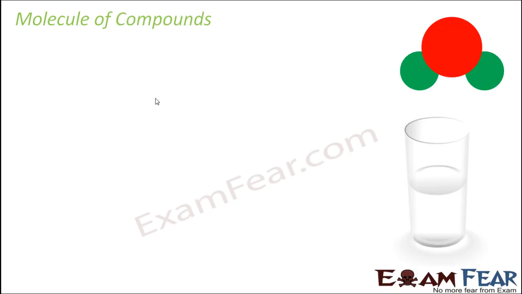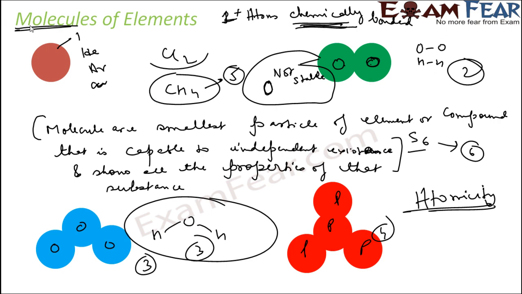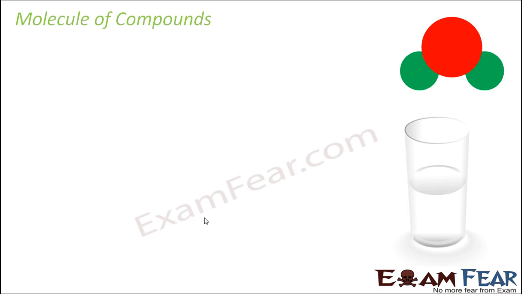Let's talk about molecules of compounds. In fact, the topic here was molecules of elements, and I should not have taken H2O because it is actually a compound. These are all elements: oxygen, ozone. This is a compound. So we'll talk about molecules of compounds now. In molecules of compounds, different elements join together in definite proportion as per the law of constant proportion to form molecules. For example, H2O, NH3, CO2. So this is H2O: oxygen and 2 hydrogen.